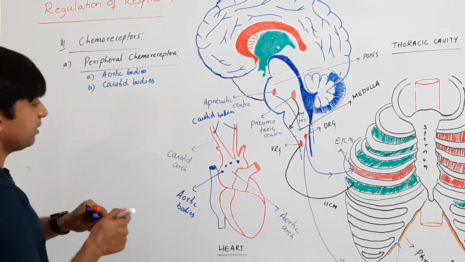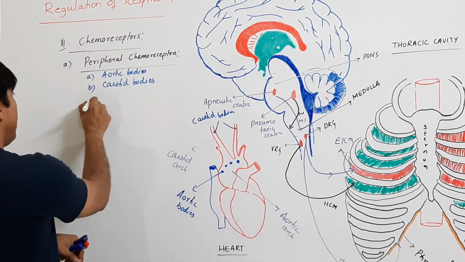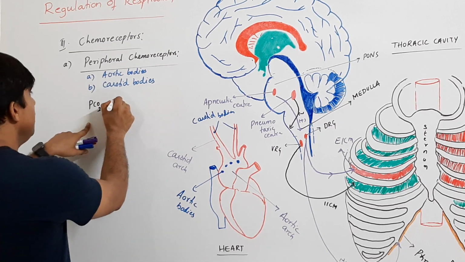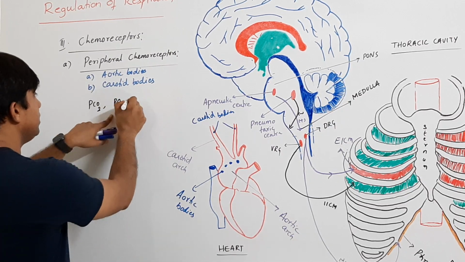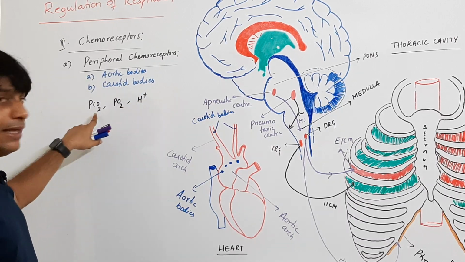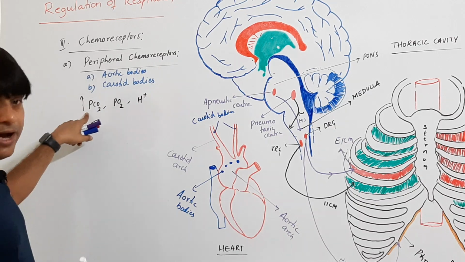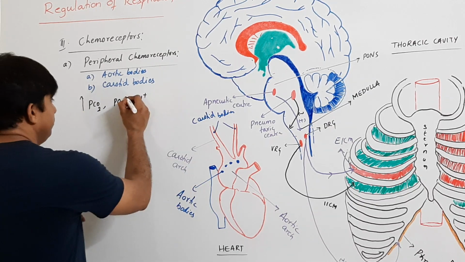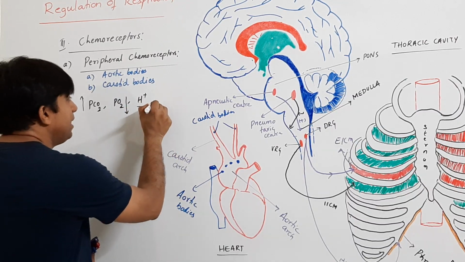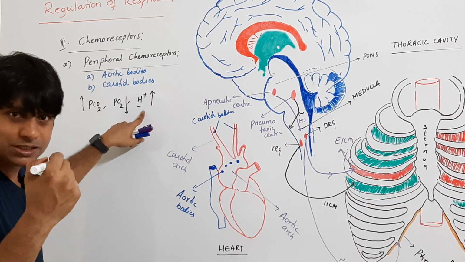These peripheral chemoreceptors detect the partial pressure of carbon dioxide, partial pressure of oxygen, and H+ ion concentration. If the partial pressure of carbon dioxide is very high, the meaning is that the oxygen levels are very low, and H+ ion levels increase, which causes acidosis.